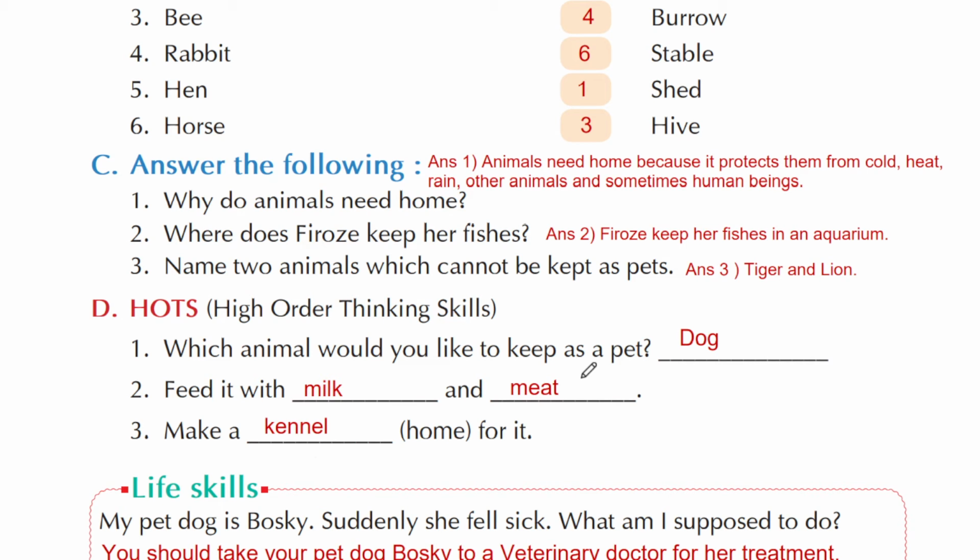Question number D is high order thinking skill. The first question is, which animal would you like to keep as a pet? Here I have written dog because I love dogs. Feed it with dash and dash. So you will feed your pet dog with what? With milk, as they love to drink milk, and meat. They love to eat meat also. The home of a dog is known as kennel. So you will write down kennel here.